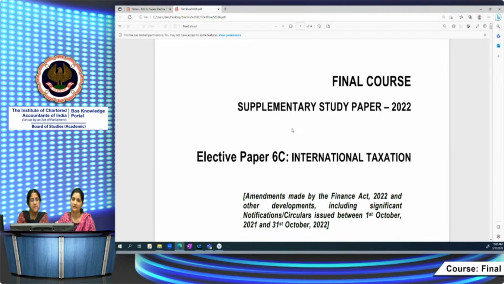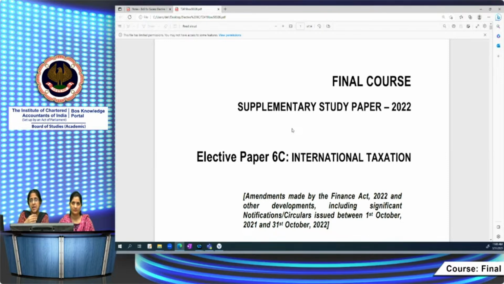Before we proceed, we will be taking up some of the important developments and very crucial points, because within the limited time we have to cover the important points which students generally tend to go wrong on in the examination. As regards the paper, all of you know it's an open book examination, so the problem of retaining the voluminous provisions you won't face in this particular paper.